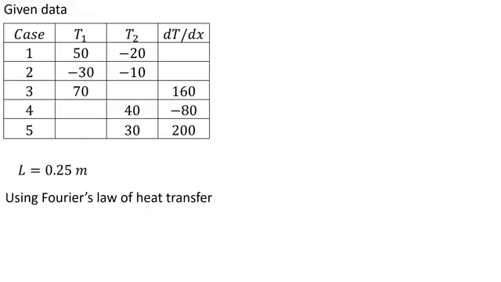Now we are going to use Fourier's law of heat transfer, and it states that q double dash is equal to minus k dT/dx. Here q double dash is the heat transfer per unit perpendicular area. Heat flux we have discussed in lecture number 3, and we found that heat flux is the heat transfer per unit perpendicular area. Here k is the thermal conductivity of the material and dT/dx is the temperature gradient in the x direction. We can write dT/dx is equal to T2 minus T1 over L.